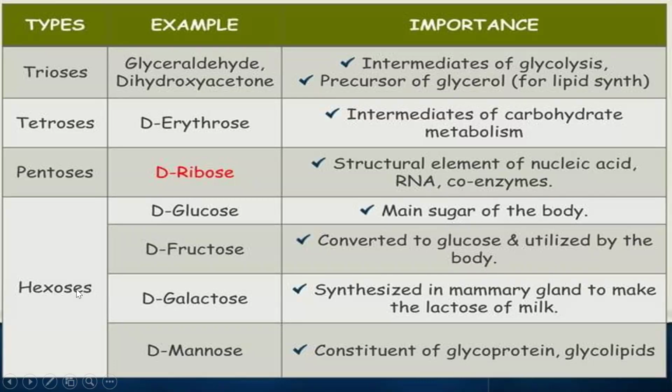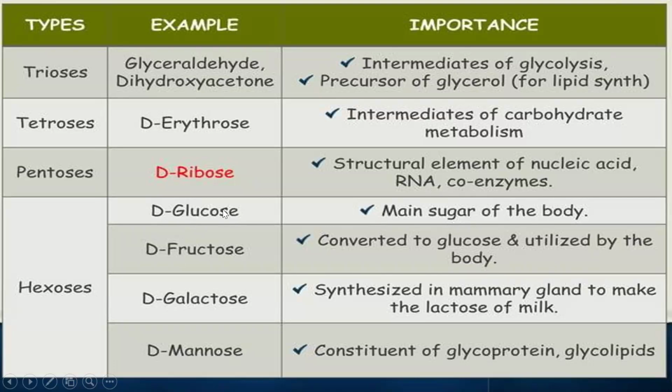Then next, coming to hexoses. Hexoses are very important. Under hexoses, we have glucose, fructose, galactose and mannose. Coming to the importance of glucose in our body: it is the main sugar of the body. That means it is the main sugar unit on which our body cells are dependent for energy.